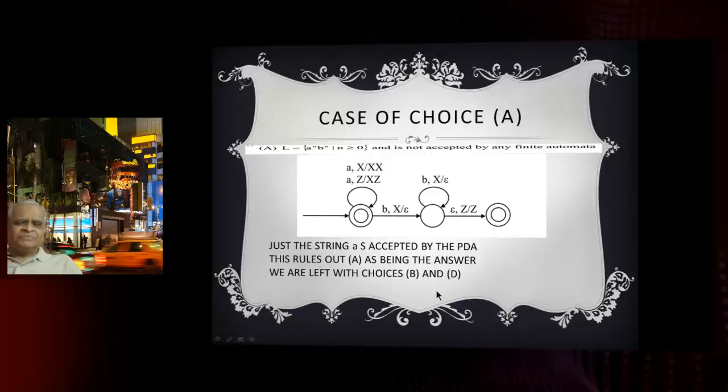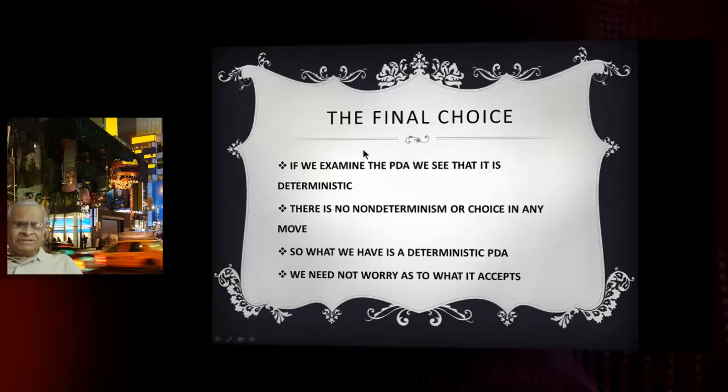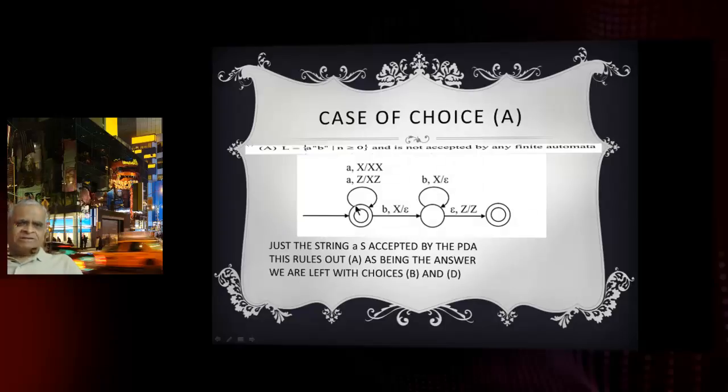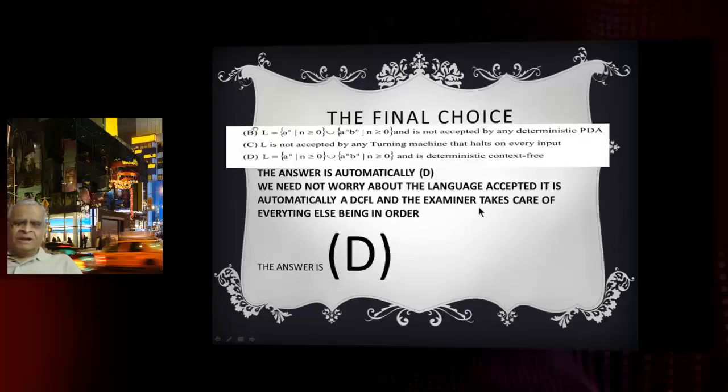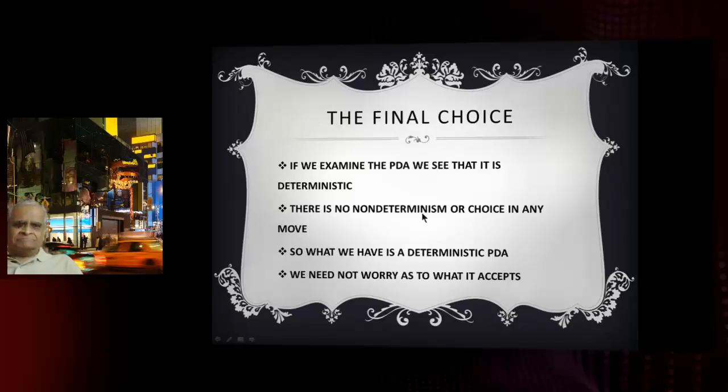We are left with choices B and D. If we examine the push-down automata, we see it is deterministic. Let's go back to the push-down automata and show there is no non-determinism or choice in any move or state. In this state, on input a, a on Z, a on X, there is no choice. B on X, there is no choice. In this state, b on X, there is no choice. Epsilon and Z in this state, no choice. The push-down automata is very much a deterministic push-down automata.